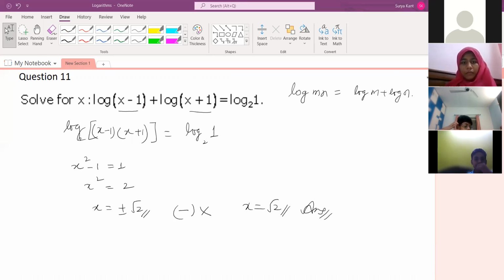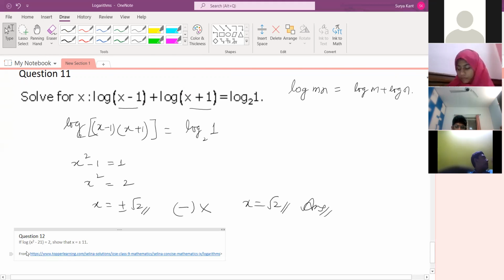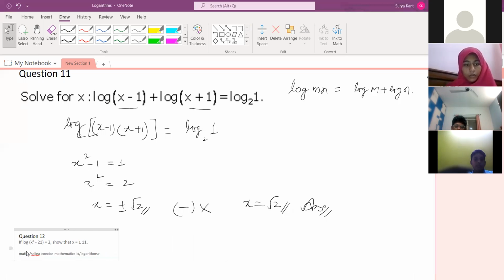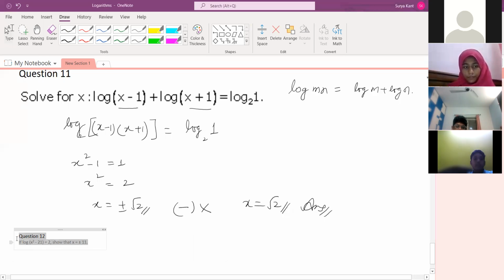Next question I'll ask. Find this. Call this question: log of x square minus 21 is equal to 2.